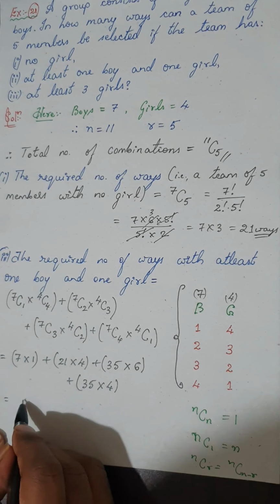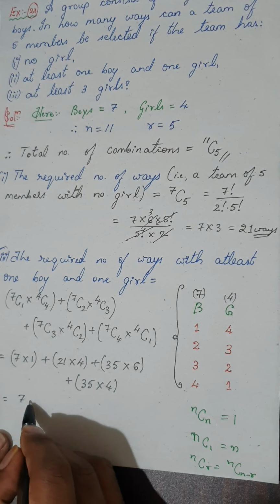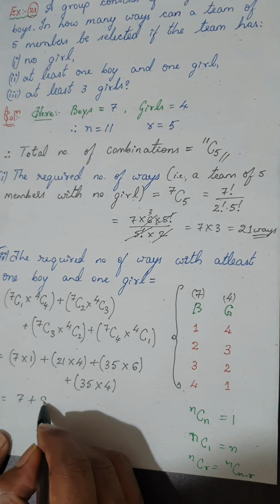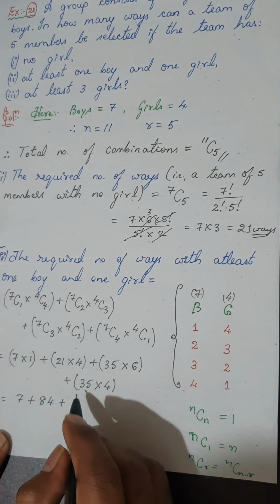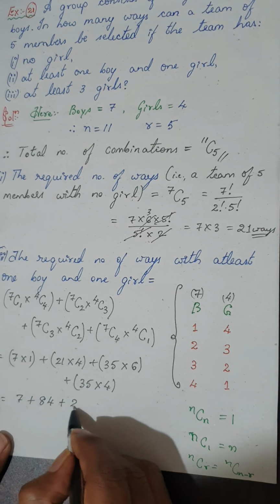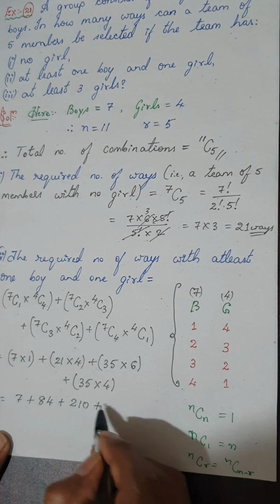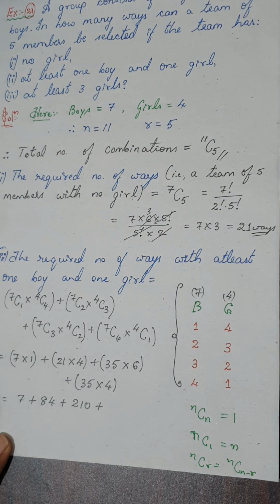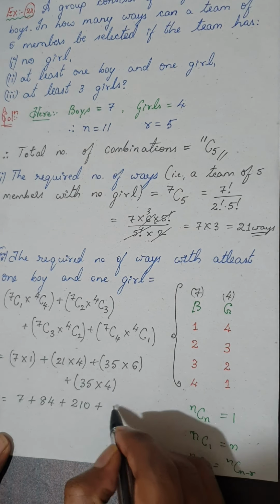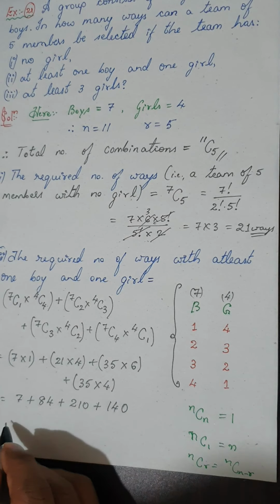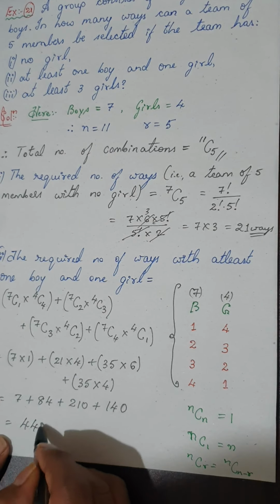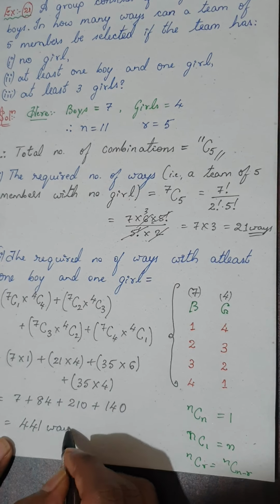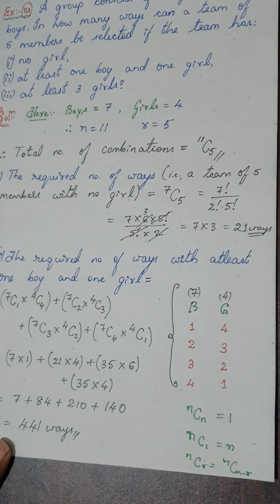So this is nothing but 7 times 1 is 7, plus 21 times 4 gives me 84, plus 35 into 6 gives you 210, plus 35 into 4 gives you 140. If you add up, this will come to 441 ways. So in 441 ways, you can do this selection.